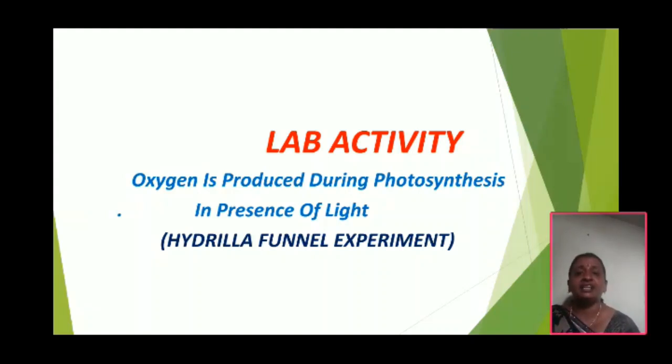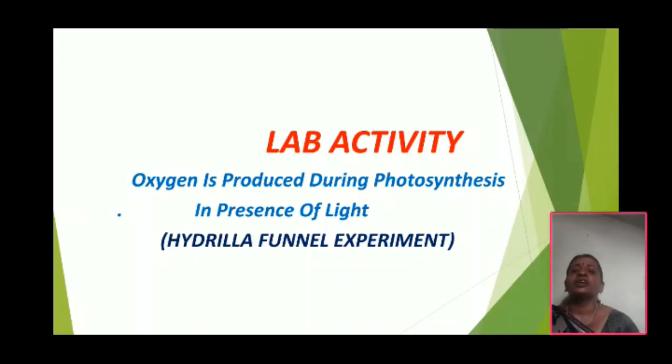Another scientist, Engelmann, in the early 20th century observed the point of maximum rate of photosynthesis with red and blue rays of light. Now we are going to another activity. Oxygen is produced during photosynthesis in presence of light. This is also called the hydrilla funnel experiment.